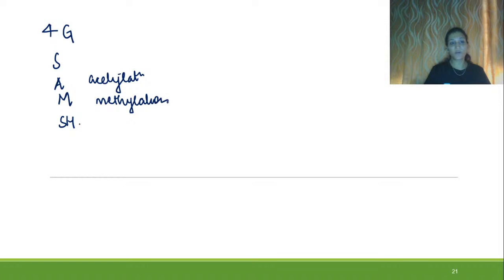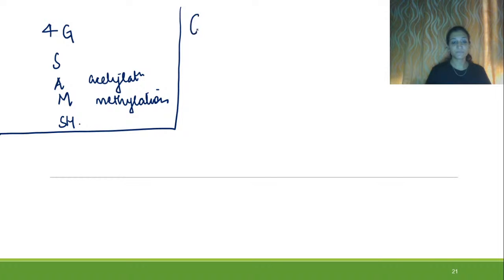So let us see in how many steps we are going to see it. We'll be seeing 4 G's, then we'll be seeing S, then we'll be seeing A, then we'll be seeing M, and then we'll be seeing thiosulfate reaction. S is for sulfation, A is for acetylation, M is for methylation, and SH is for the thiosulfate reactions, right? So we will be just talking about each and every reaction in detail. So let us see the G's.